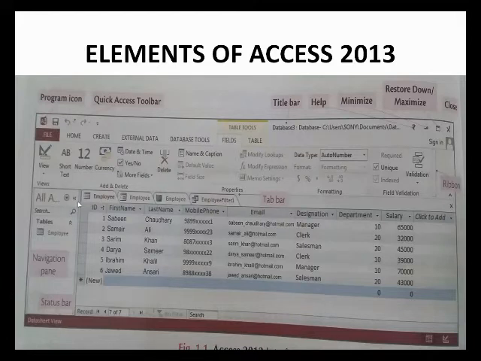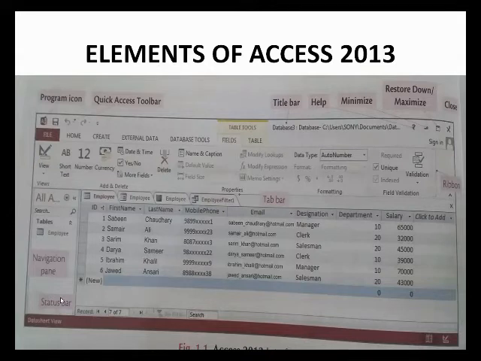And the next is the navigation pane. The navigation pane is the area on the left of the window and it displays your database objects. When you open a database or create a new one, the names of the database objects appear in the navigation pane.